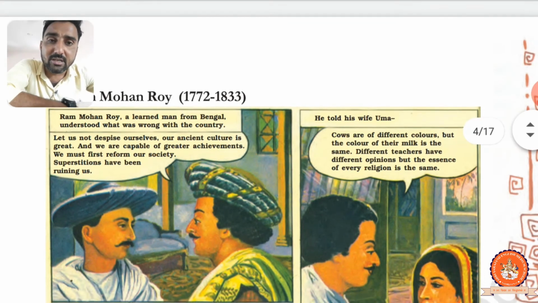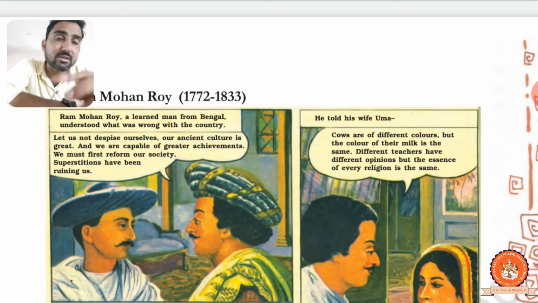Now Raja Ram Mohan Roy talks about the superstitions, orthodox thinking, and bad thinking about women, about not being allowed to cross the sea, and about untouchability and child marriage. These are the bad things that were going on at that time.